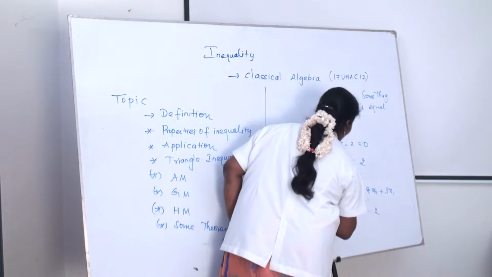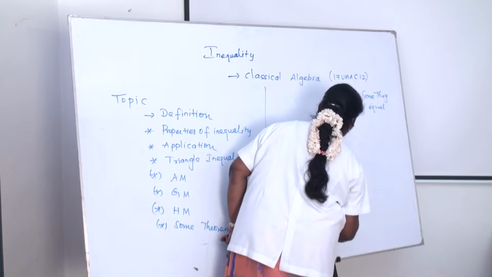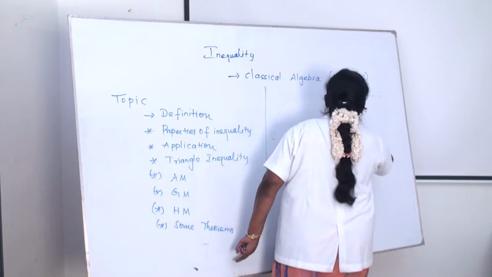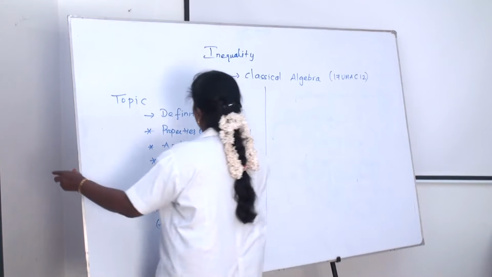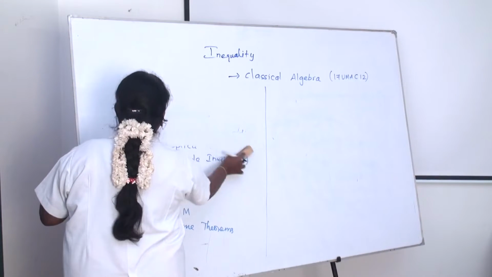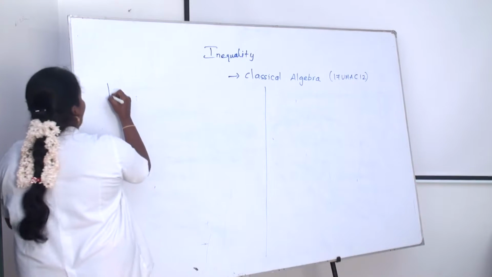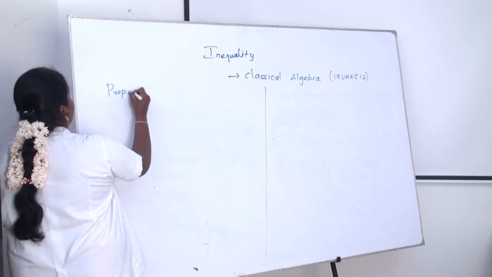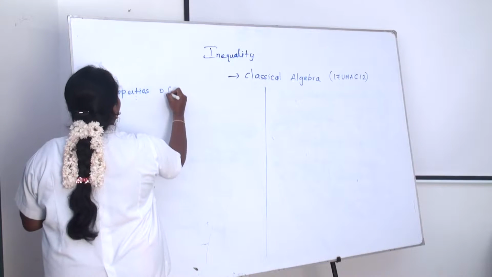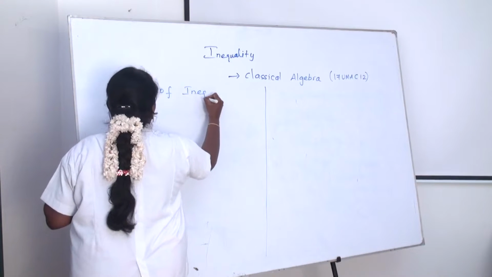Next we want to move on to properties of inequality. What are the basic properties of inequality?